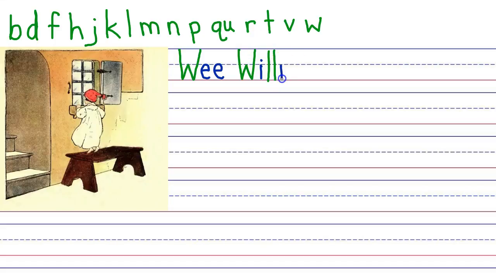Then the vowel sound E, which in this case is spelled I-E. Wee Willie Winkie. We've got our W that says W again. Our vowel here is I. To make ink, we need the N that says N and the K that says K. And then we've got another E spelled I-E.